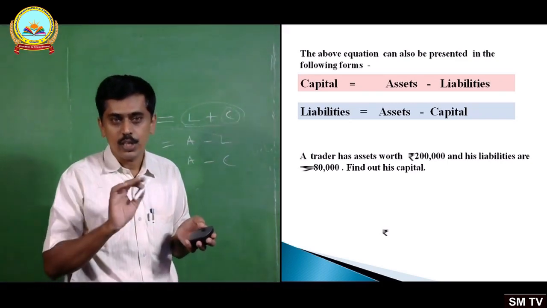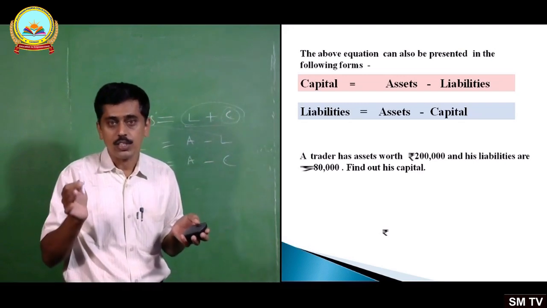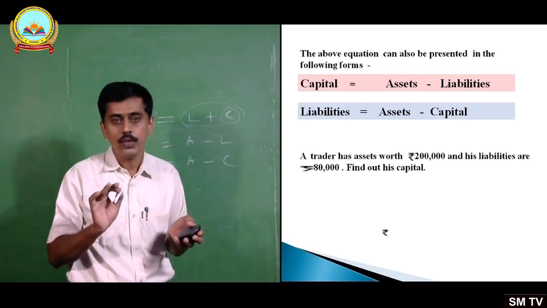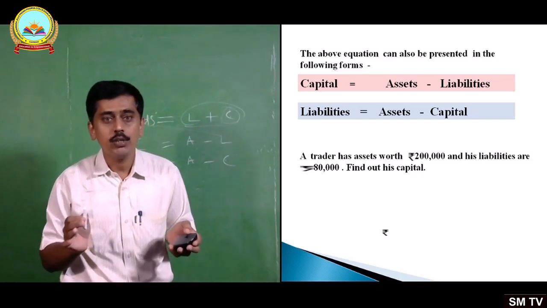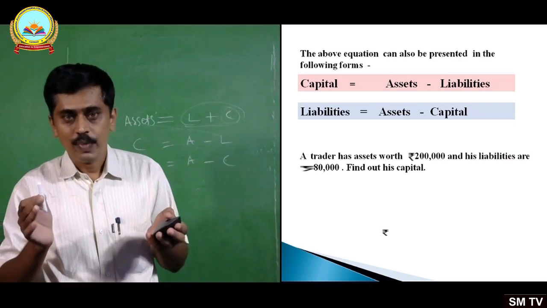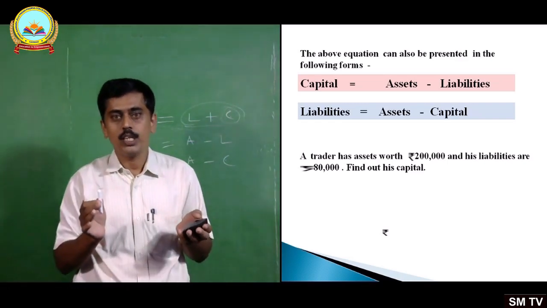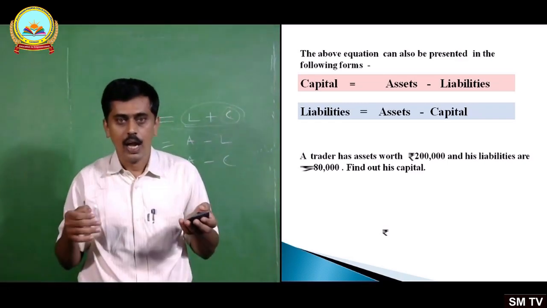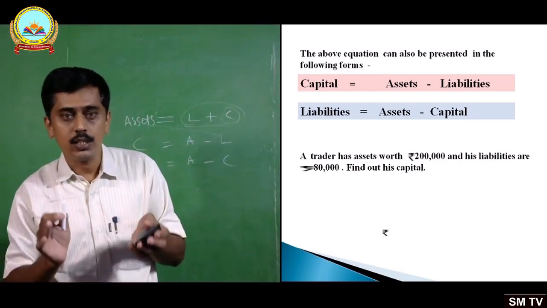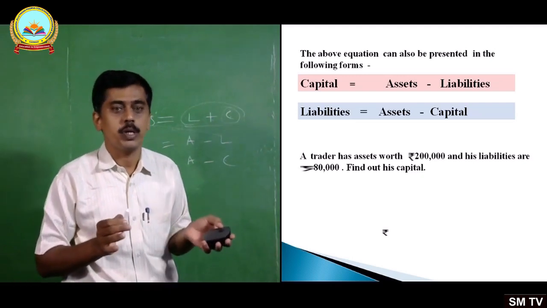So note it down. A trader has assets worth rupees 2 lakhs and his liabilities are rupees 80,000. Find out his capital. What has been given here? Assets of the business 2 lakhs and liabilities are 80,000, and you are asked to find out his capital.